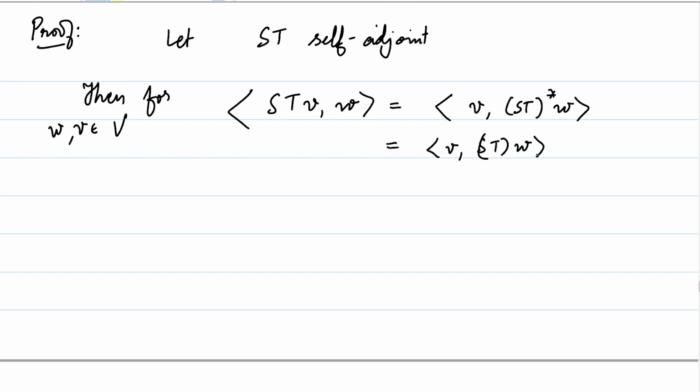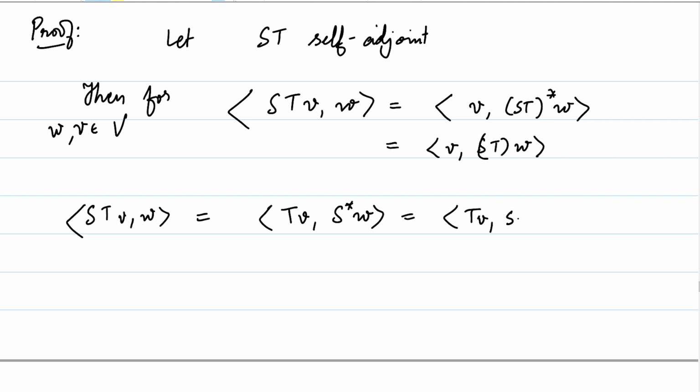But what is the inner product of STV with W? If you consider it one by one, a map T acting on V and then a map S acting on that, this is just going to be the inner product of TV with the adjoint of S acting on W, which is equal to TV comma SW, since S is self-adjoint.